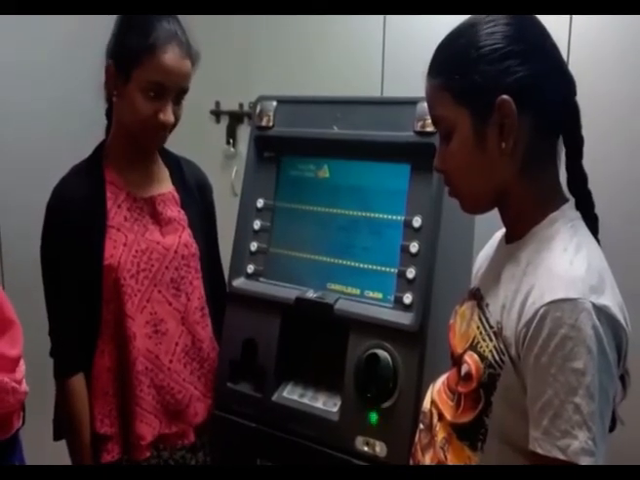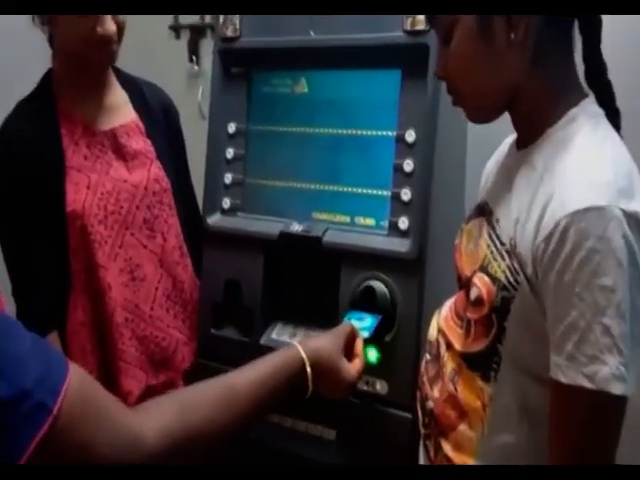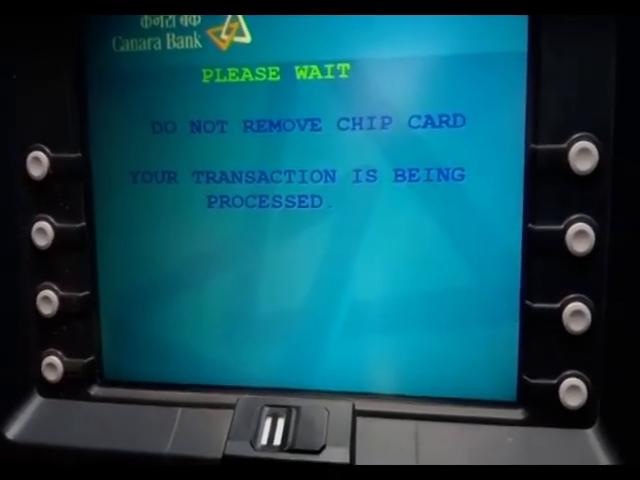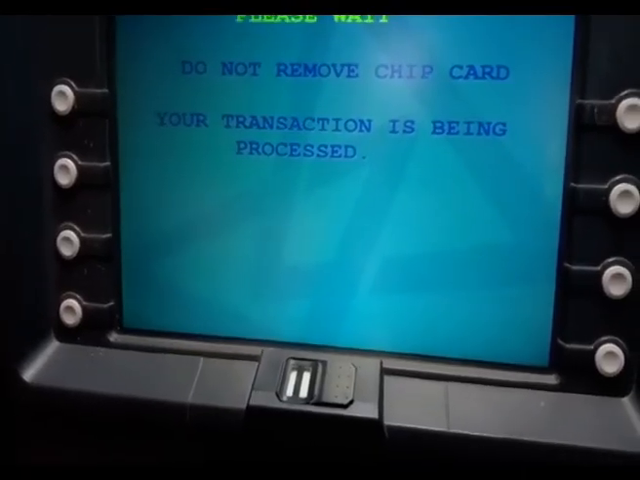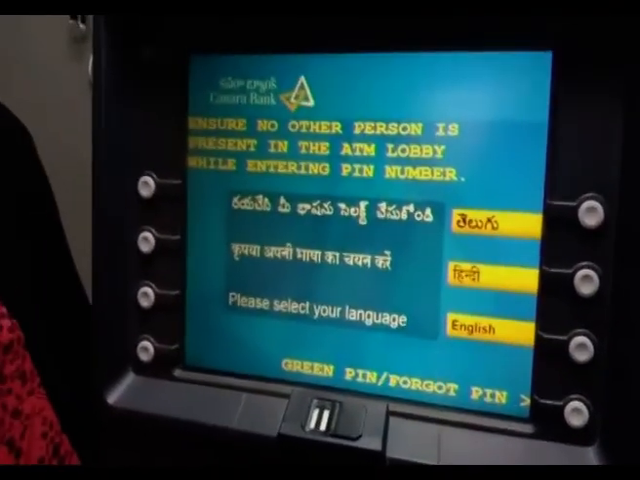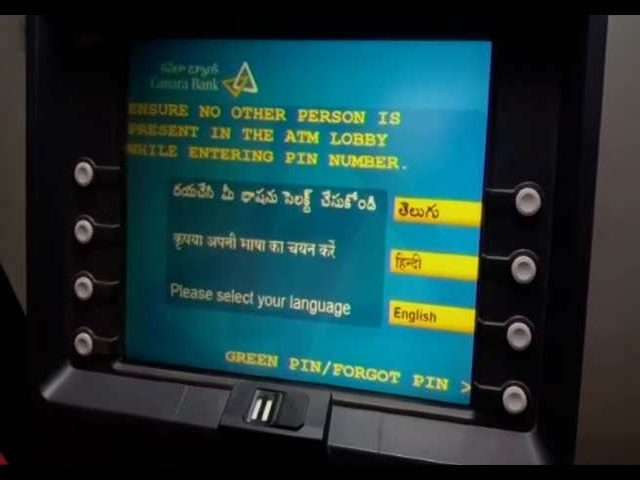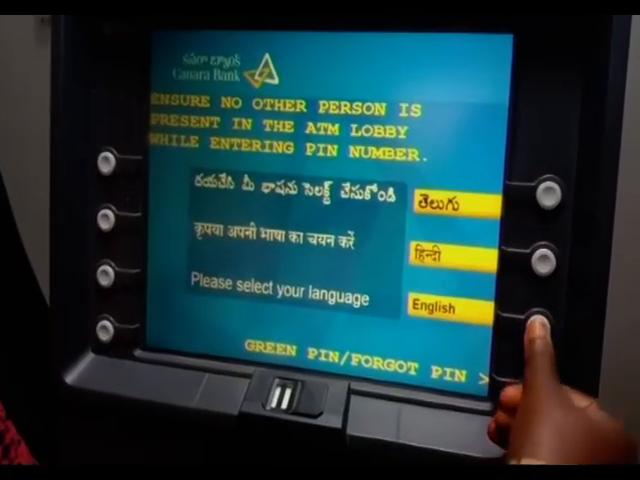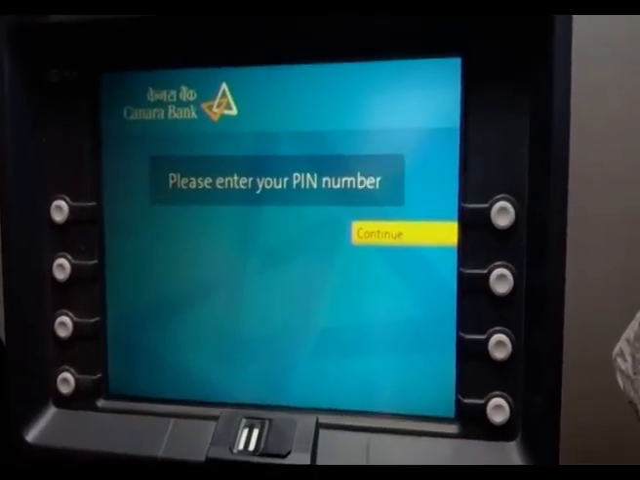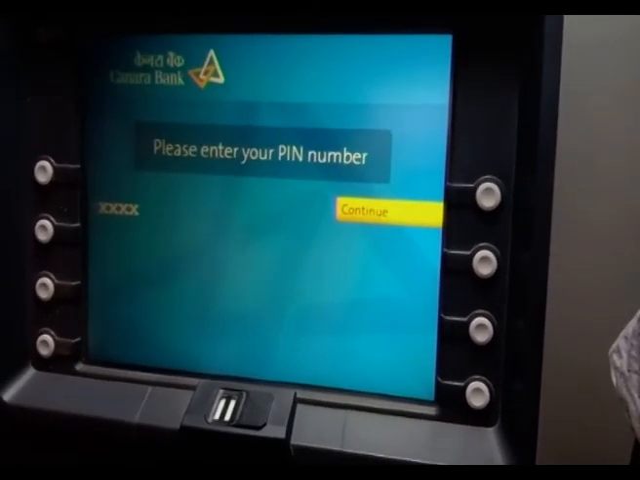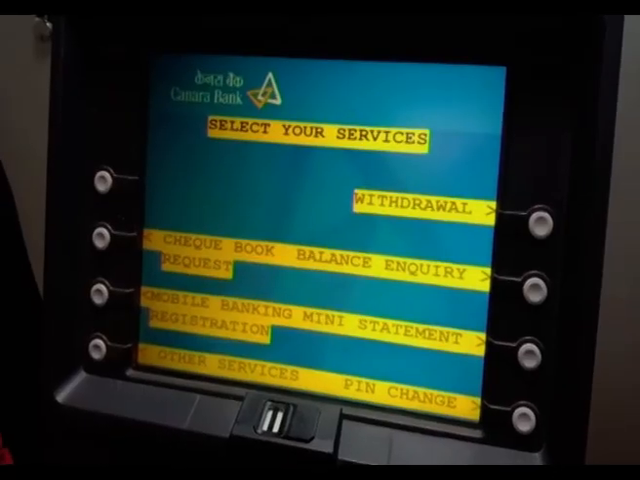First, we have to insert the card. So, our transaction is being processed, we have to wait. Now, select the language. So, that is English. Press English button. Next, continue and enter the PIN number. Children, you should not show your PIN number to anyone. Press continue button.